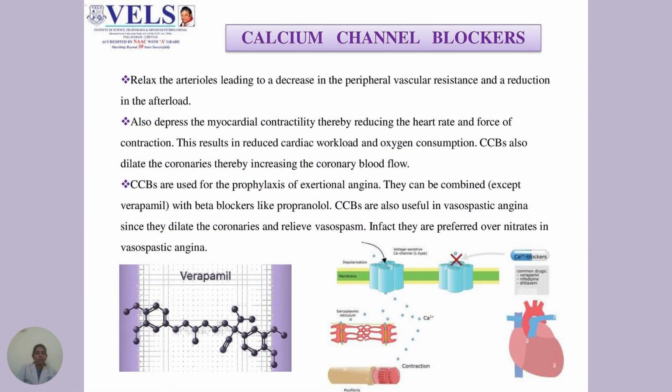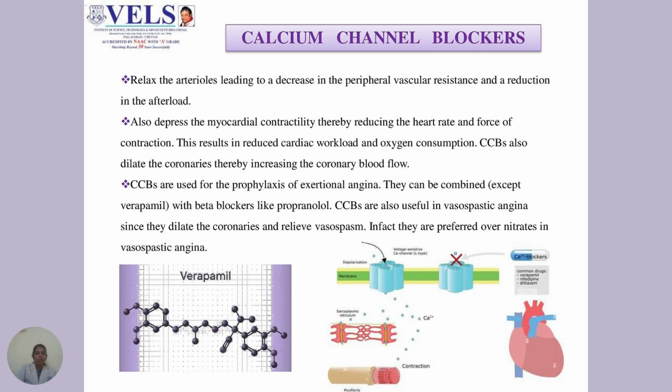Calcium channel blockers relax the arterioles, leading to a decrease in the peripheral vascular resistance and reduction in the afterload. They also depress the myocardial contractility, thereby reducing the heart rate and force of contraction. This results in reduced cardiac workload and oxygen consumption. They also dilate the coronary arteries, thereby increasing the coronary blood flow.